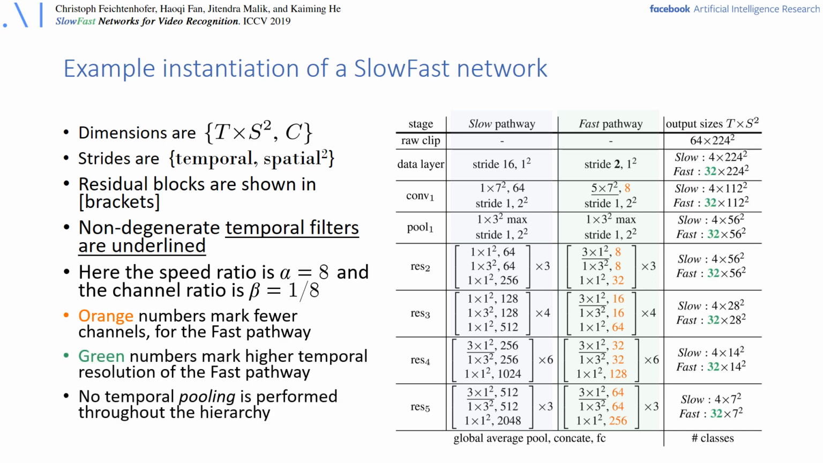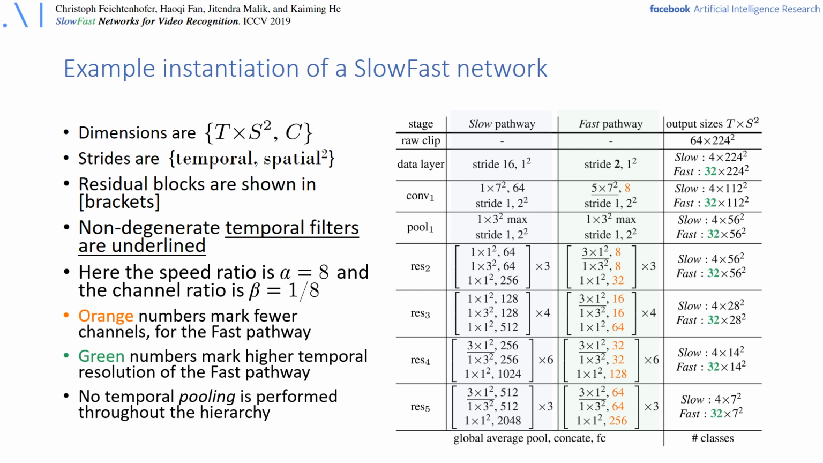Finally, what we show here is the output sizes of each stage. And you can see that the temporal dimension in the input is 64 frames, for example, times 224 squared spatial size. And then the slow and the fast pathway have 4 frames, and respectively the fast pathway has 32 frames. And this is held constant throughout the network, which means there is no temporal pooling applied throughout the network. And the spatial resolution is downsampled up to the last layer, where it's global average pooled and classified into the number of classes.